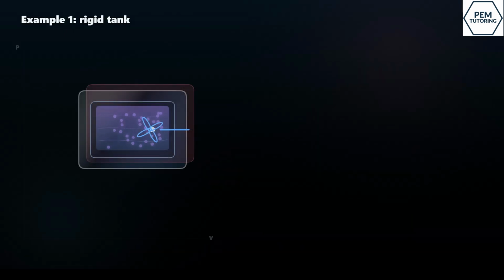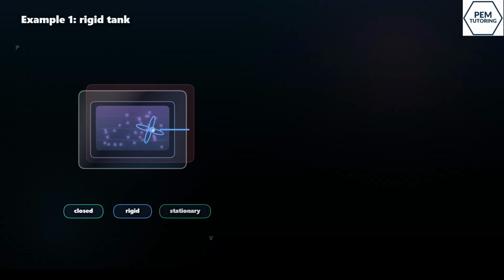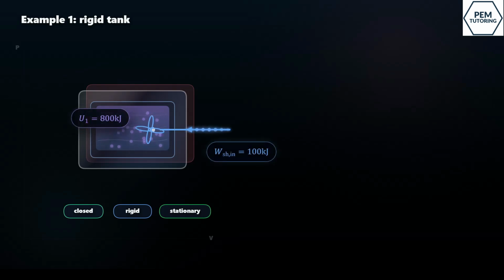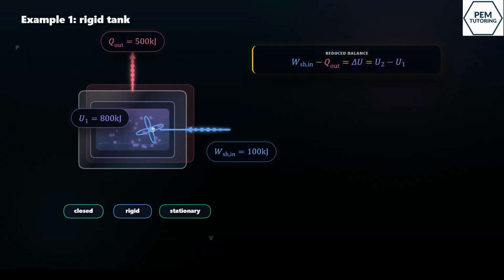Now for example 1, the rigid tank. The tank is closed, so no mass crosses the boundary. The tank is rigid, so there is no moving boundary work. The tank is also stationary, so kinetic and potential energy changes are 0. That means we focus on internal energy. Shaft work enters through the paddle wheel. Heat leaves the tank. So the balance is shaft work in minus heat out equals delta U.